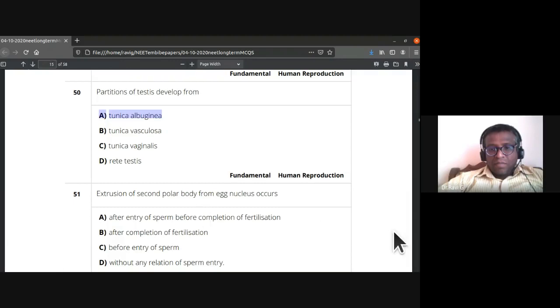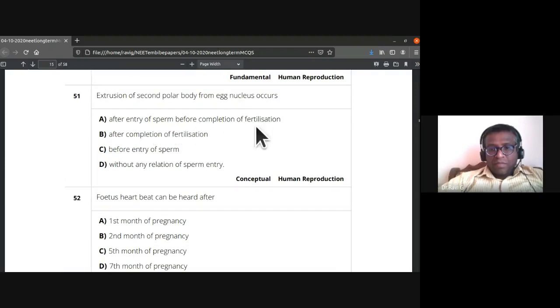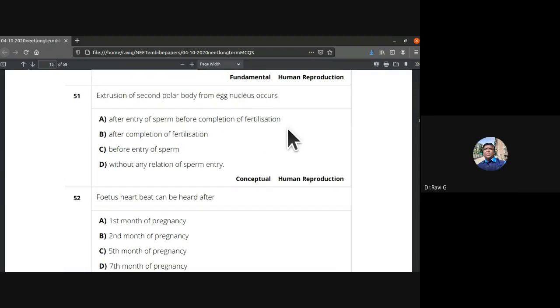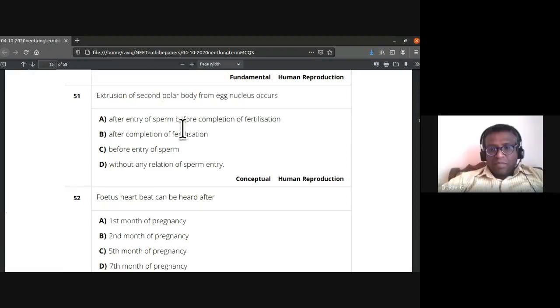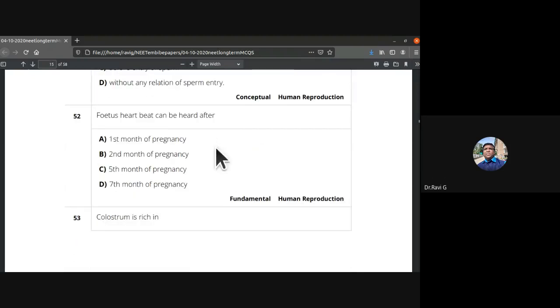Tunica albuginea. Extrusion of second polar body from egg nucleus occurs after entry of sperm before completion of fertilization. So the second polar body from the egg nucleus is removed. Fetus heart can be heard after first month of pregnancy. So 52nd, the first one is the answer.